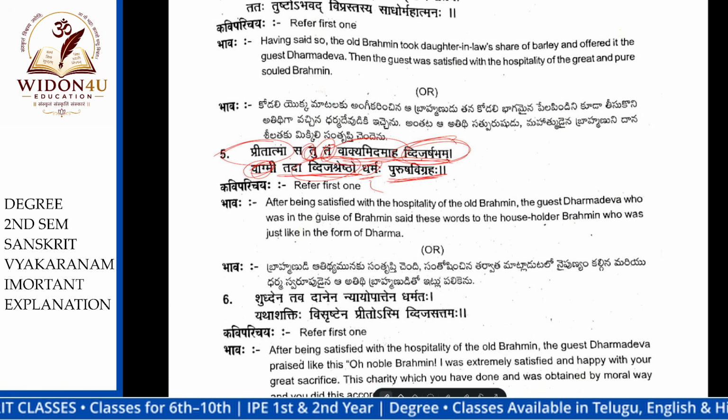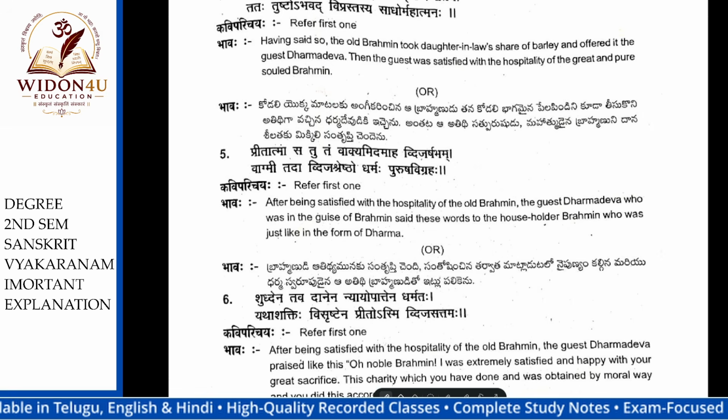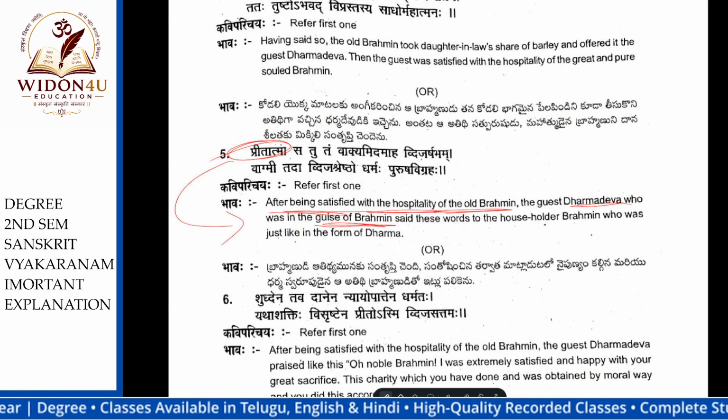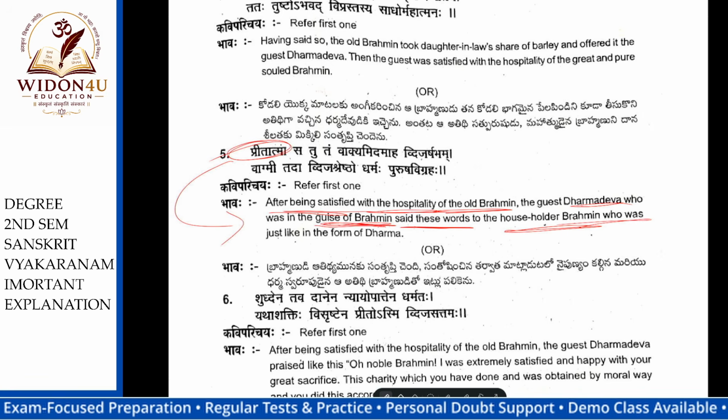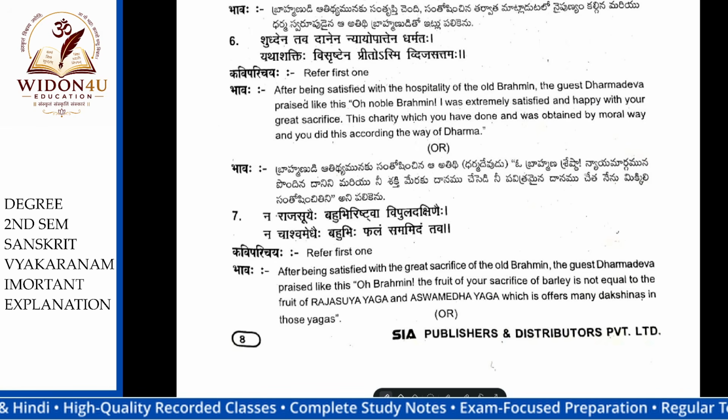See, what is the meaning? You need to remember this word: Pritatma. The meaning is, after being satisfied with the hospitality of the old Brahman, the guest Dharmadeva said these words to the householder Brahmin, who was just like the form of Dharma. This is the meaning of the sloka. Next one is the seventh one. This is a very easy one.